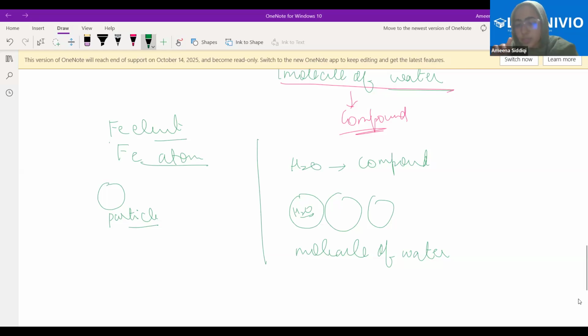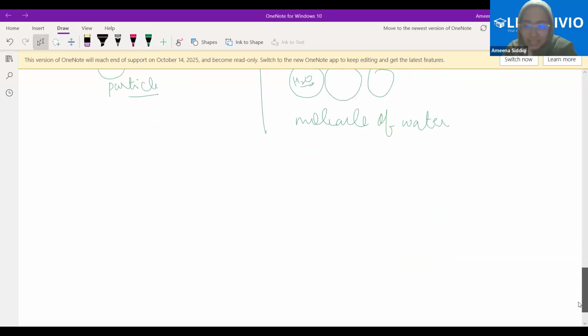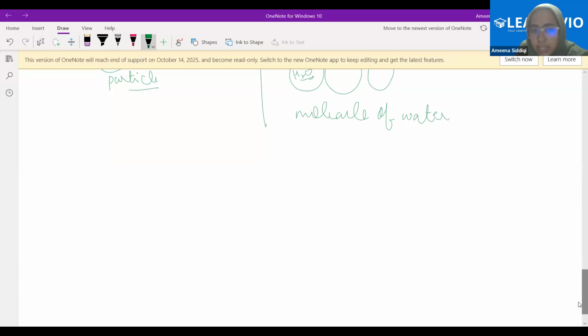And see, don't get confused. Whenever the molecule is formed, you should know this, beta. Whenever we are saying that the molecule is formed like H2O or carbon dioxide, please understand this point. Now, the confusion with you is this point. This was hydrogen, this was oxygen. Hydrogen had some properties, oxygen had some properties.